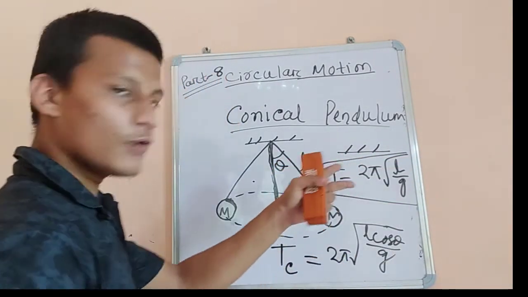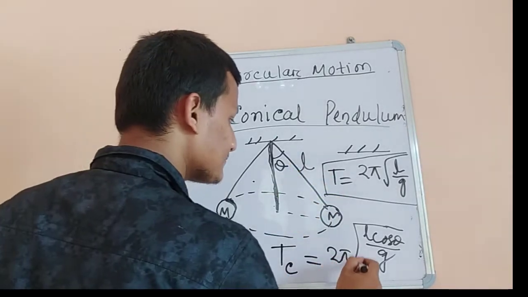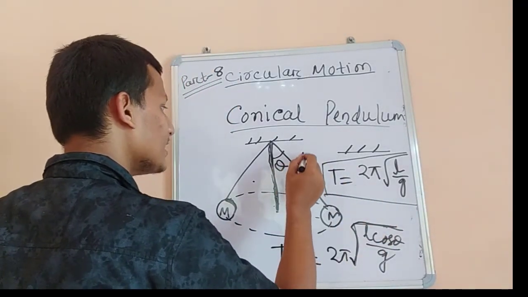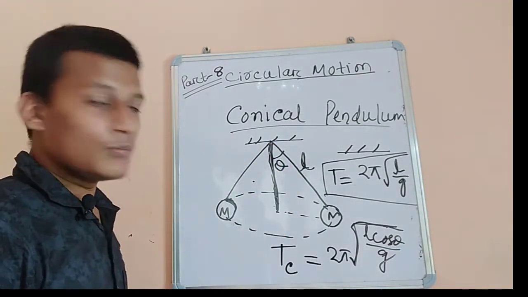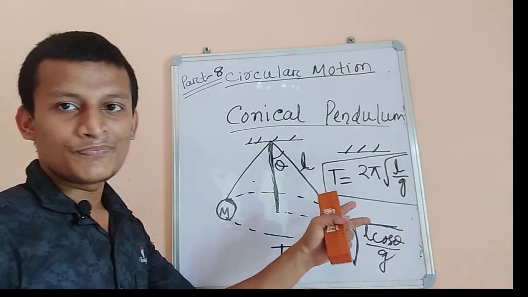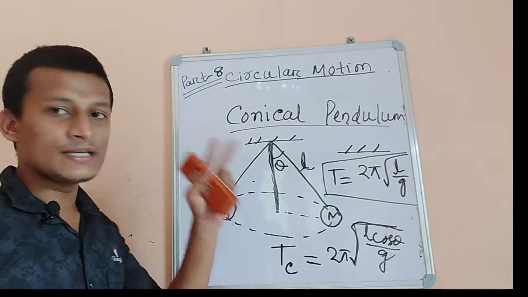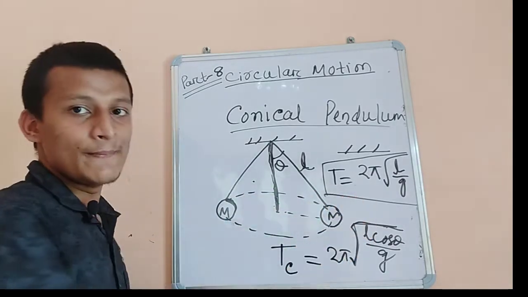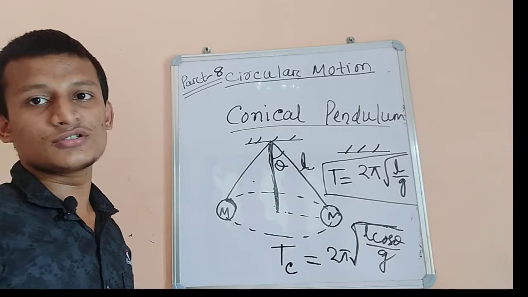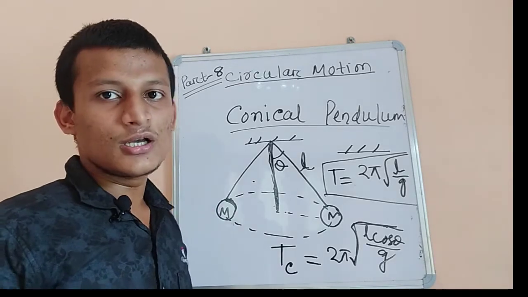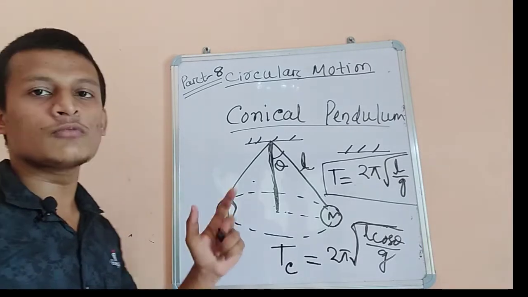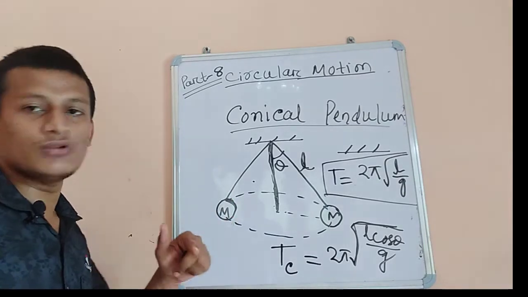But we are unknown about this formula. We assumed it by considering the simple pendulum, taking L and the component along this direction as L cos theta. But where does the formula come from? We have to start from the basics so that we can understand how the formula comes and how to calculate it.